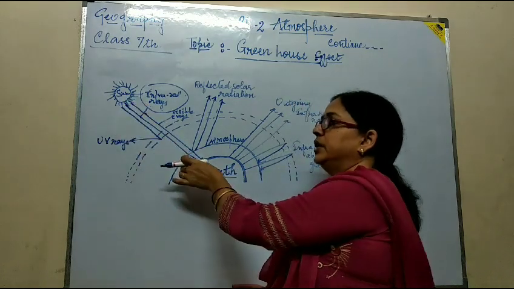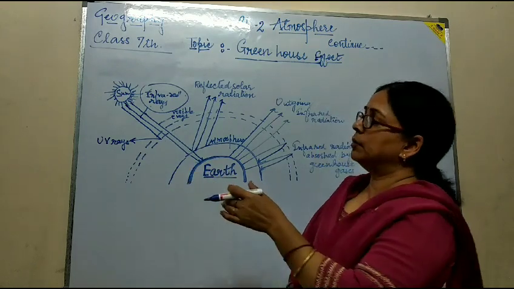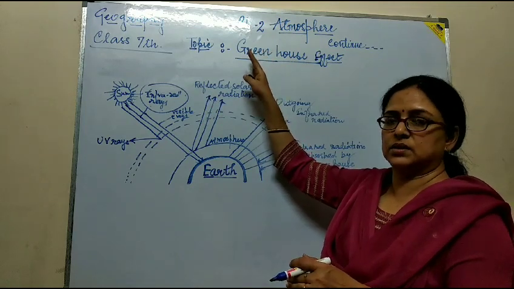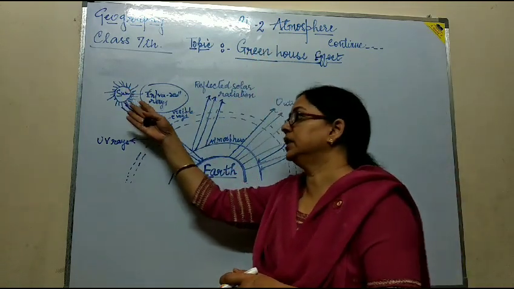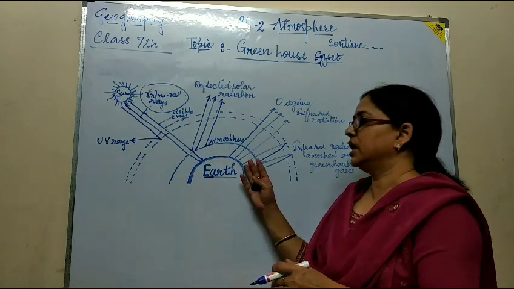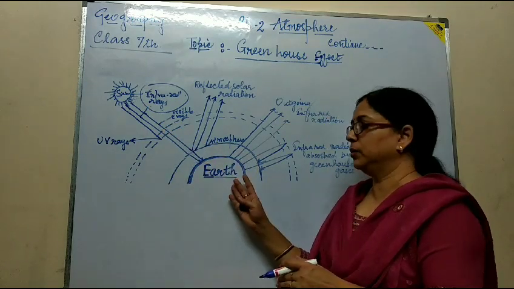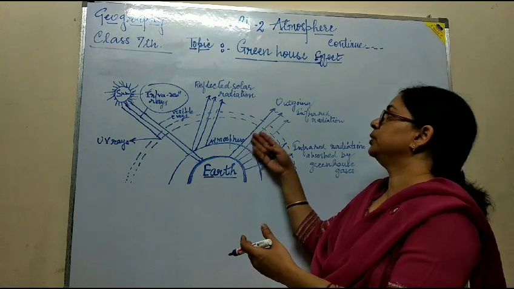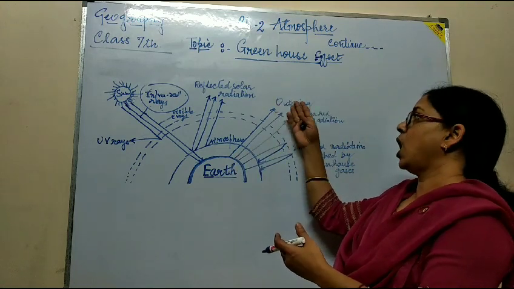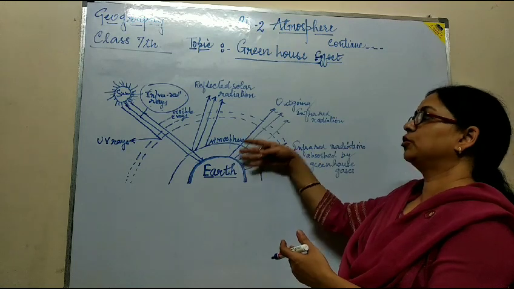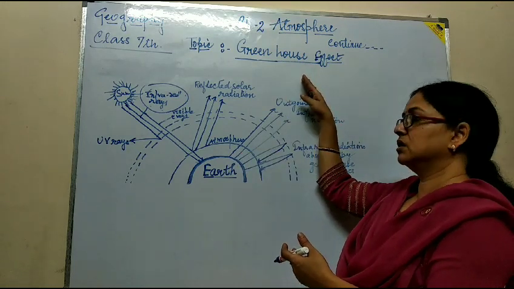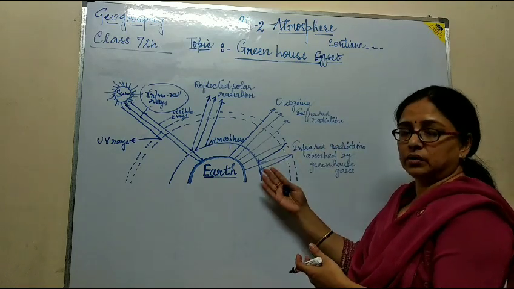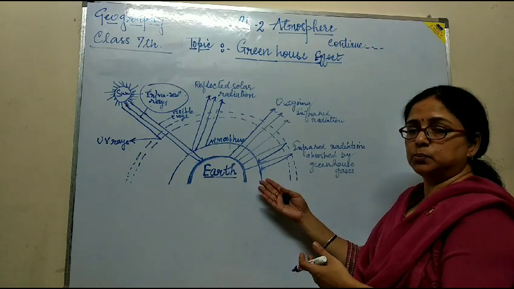So out of the total radiation from the sun, 30% of the radiation is reflected back into space. The remaining 70% that reaches the earth is absorbed by all the living beings, and what is left has to be reflected back into space. The outgoing infrared radiation that has to go back into space is not supposed to be held, but it is re-emitted or reflected back towards the earth.